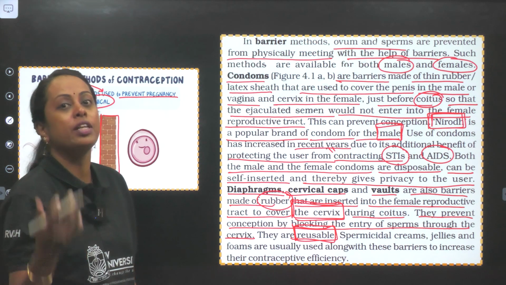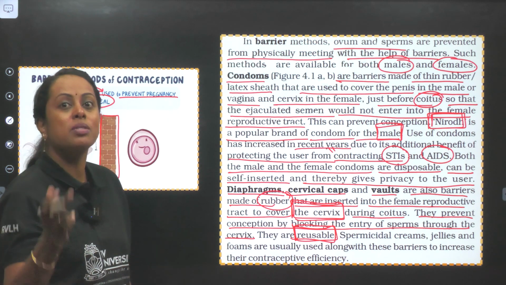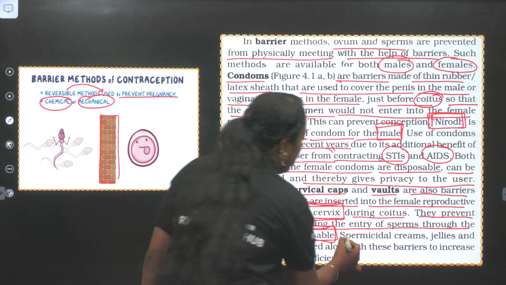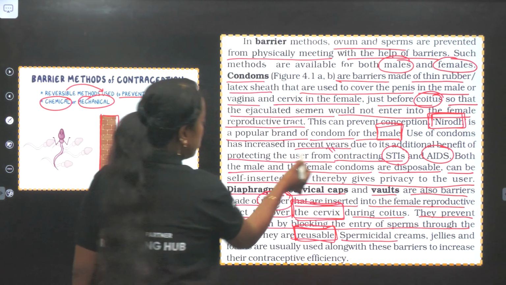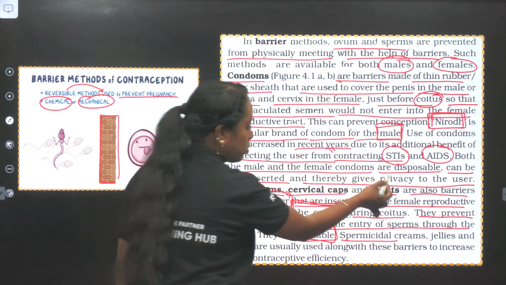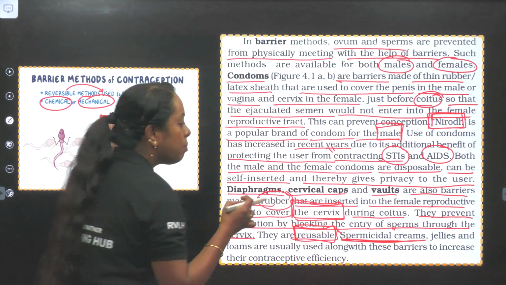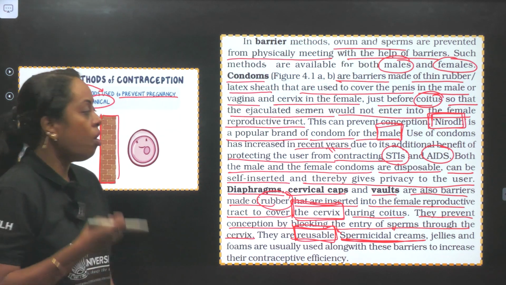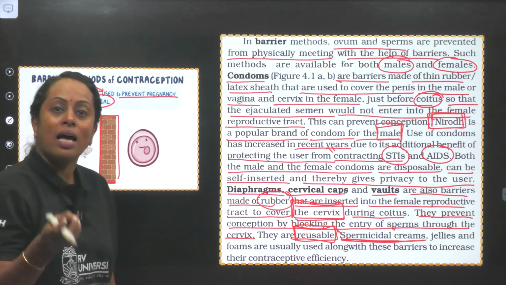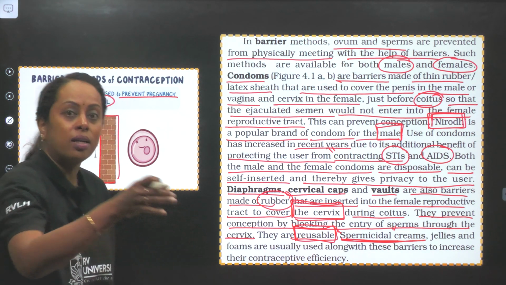Once used, it should be thrown. But female condoms can be reused. Now, whatever we mentioned here, diaphragm, cervical caps, vaults, they also may contain what? Spermicide creams or gels, which have the efficiency to kill the sperm.